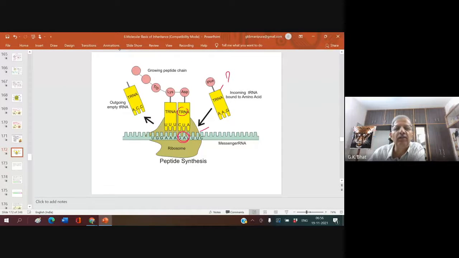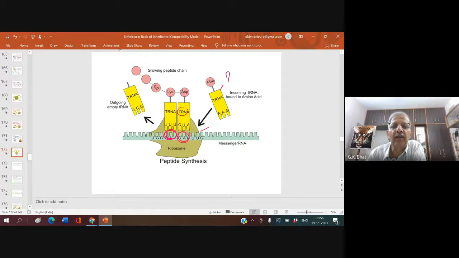So now this newly arrived amino acid attaches. Once this attaches, what will happen to this? Once it attaches, what will this site become? Once it has contributed, it becomes an E site.